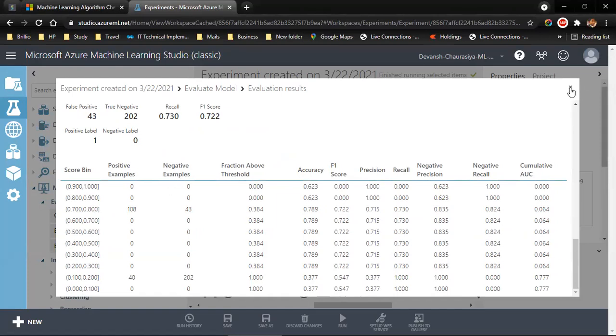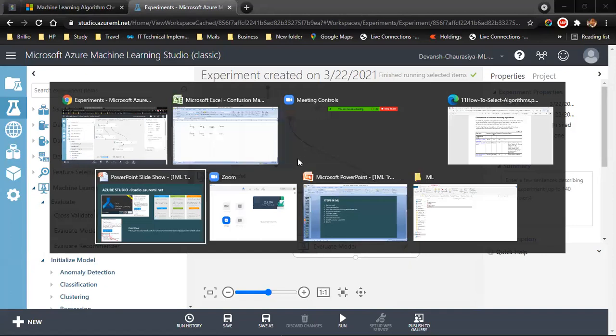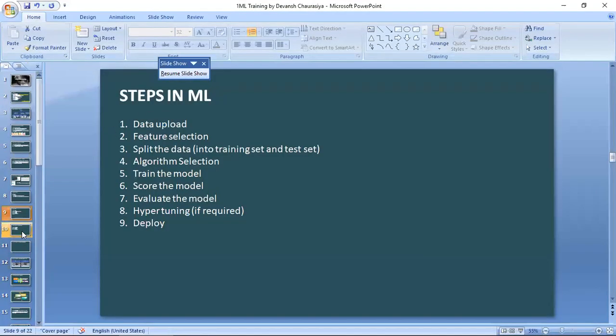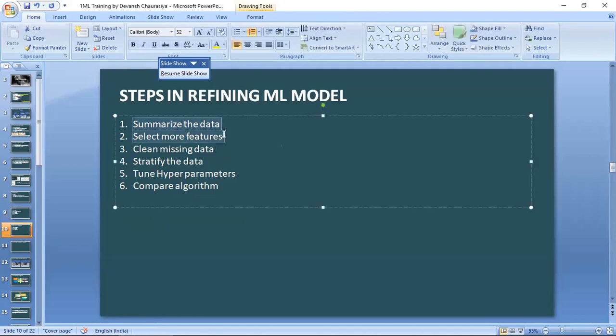Now, this is your first machine learning model. Congrats. In the next session, what I will teach you is how we can increase the accuracy of the model, or actually I've listed it down over here. Steps in refining a machine learning model. I'm going to tell you how to summarize the data, select more features, because right now we have selected only 2 features. And I'll tell you how to clean the missing data, how to stratify the data, tune the hyperparameters, compare the algorithms.